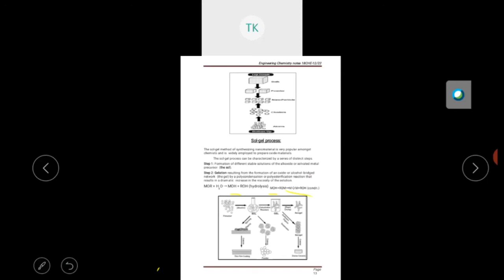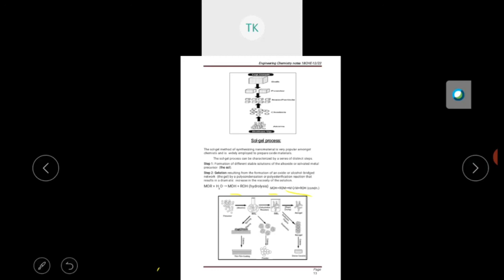So as I said, you should do the solvent evaporation. The sample you have obtained is given heat treatment to obtain the nanoparticles. The nanoparticles obtained from the process have a size ranging from 1 to 100 nanometer.